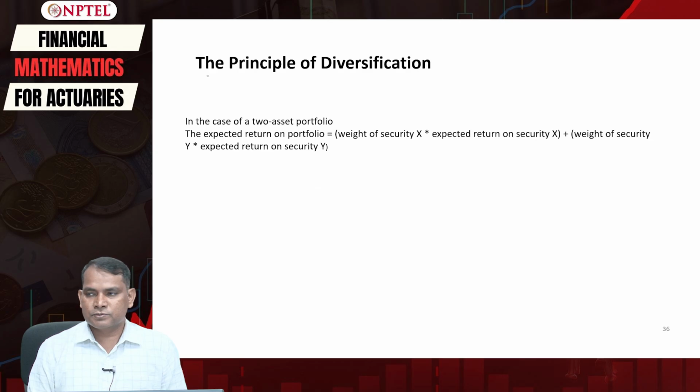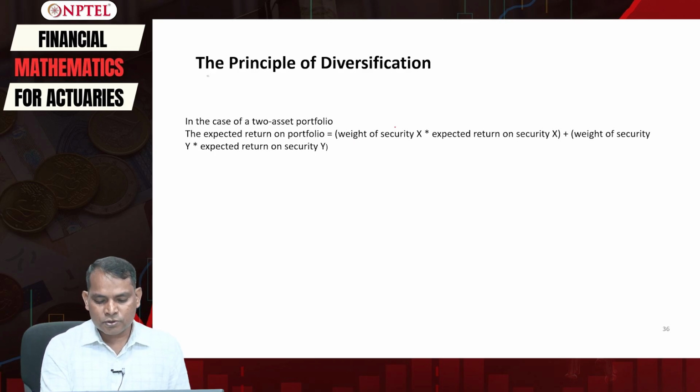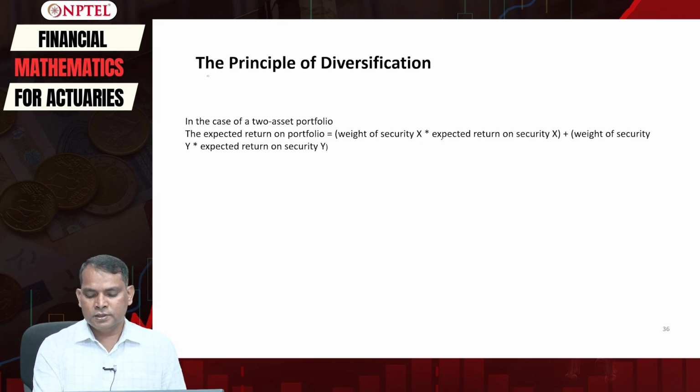In the case of a two-asset portfolio, the expected return on the portfolio is equal to the weight of security X multiplied by the expected return on security X, plus the weight of security Y multiplied by the expected return on security Y. That is, the proportion of money you want to invest in each security multiplied by its expected return.